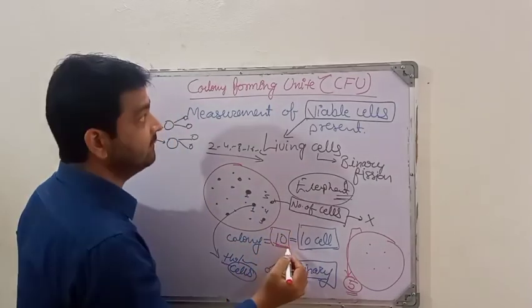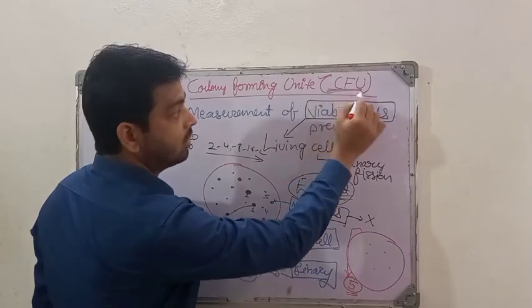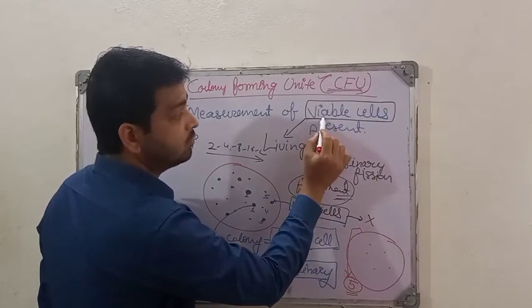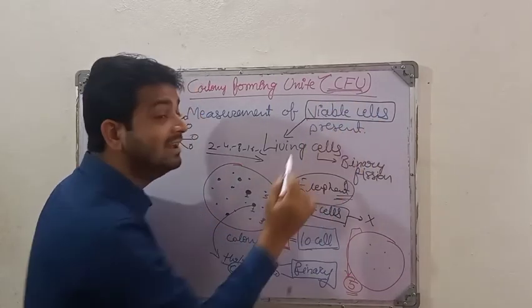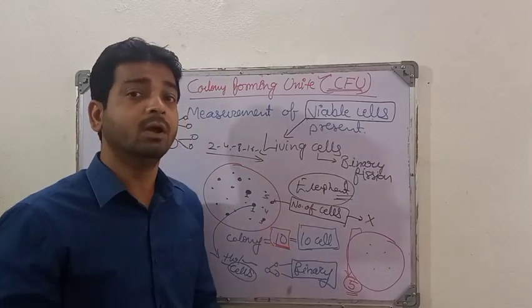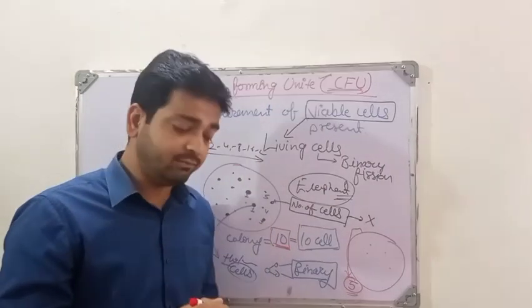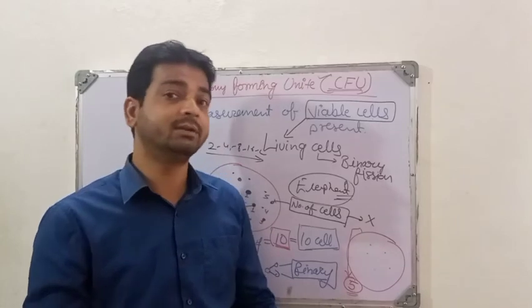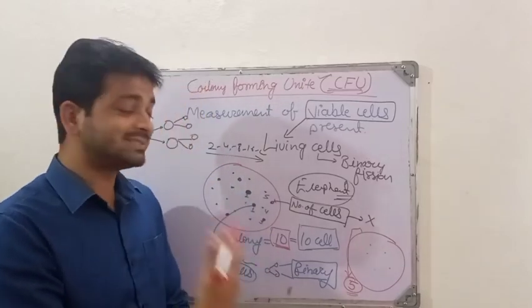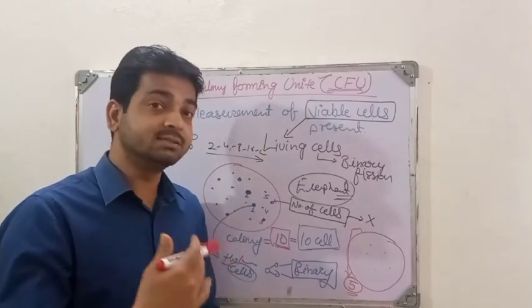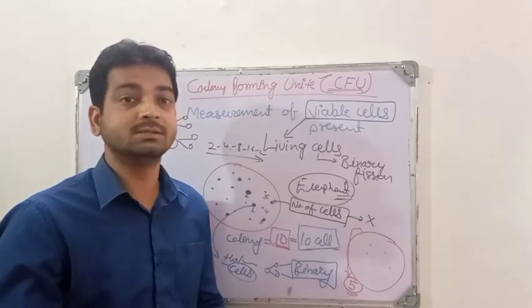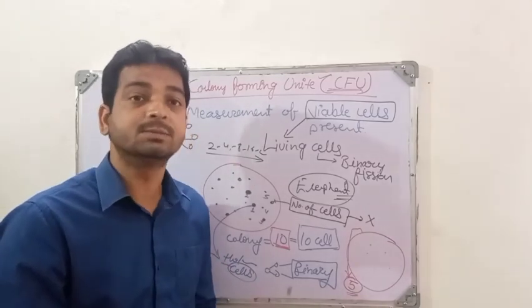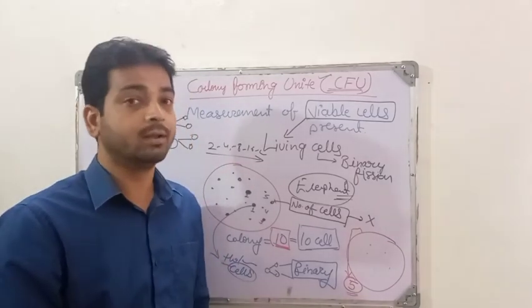So ultimately in the CFU, the colony forming unit, we want to know the number of living cells or viable cells, and that data will help us understand how many living cells may be present.